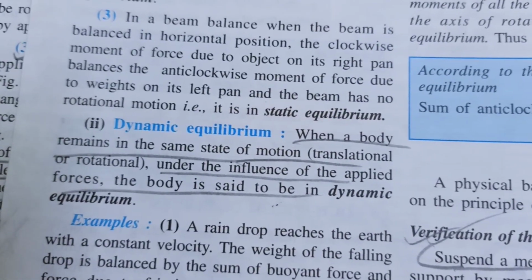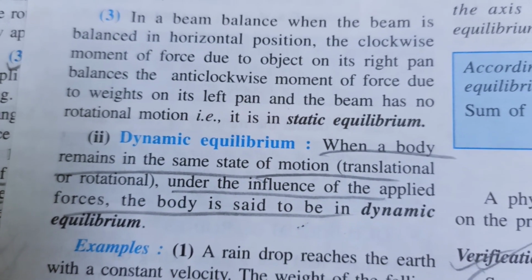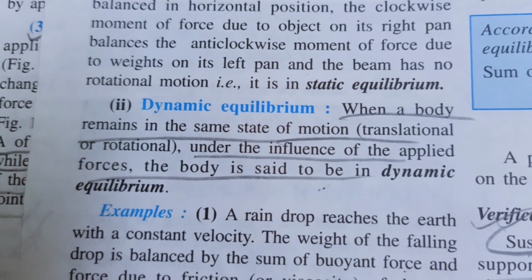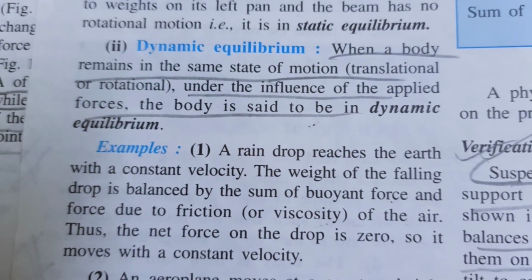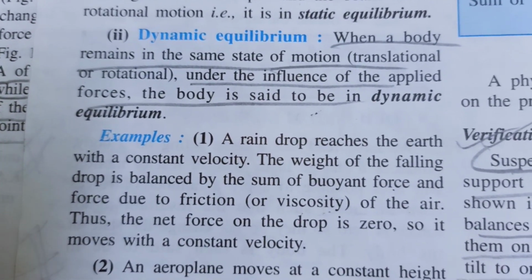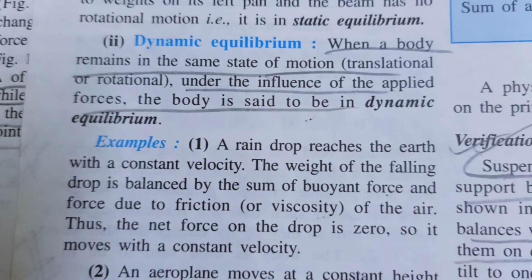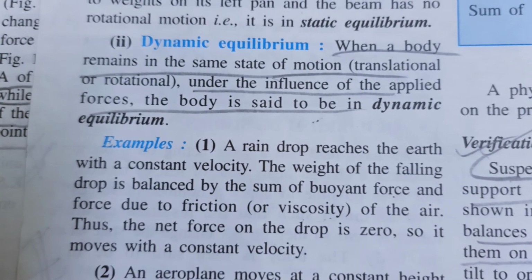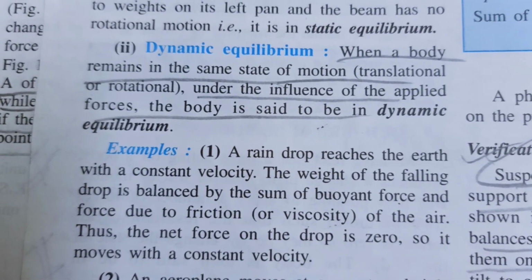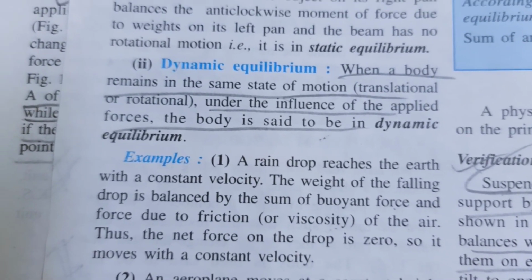The next question is, what is dynamic equilibrium? When a body remains in the state of motion, it may be translational or rotational motion, under the influence of applied forces, the body is said to be in dynamic equilibrium. The example is a spherical ball moving through a viscous fluid with a constant velocity. Write down: when a spherical body moves through a viscous fluid with a constant velocity, not with an acceleration, then we can say that the body is in dynamic equilibrium.